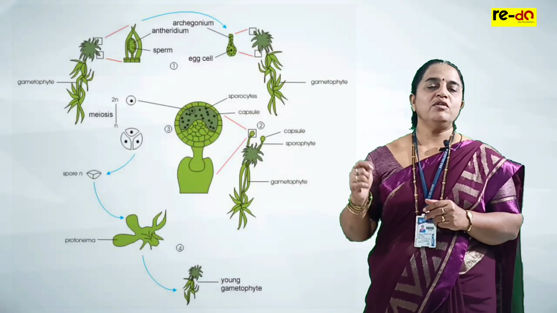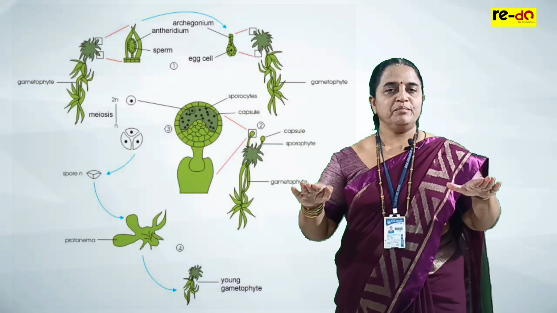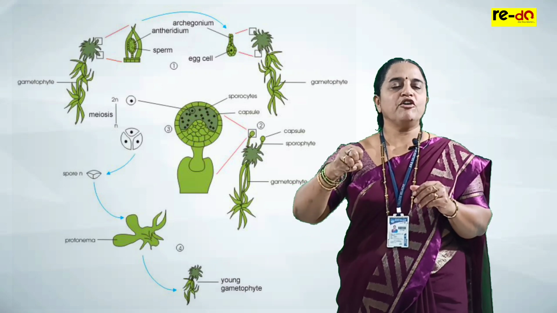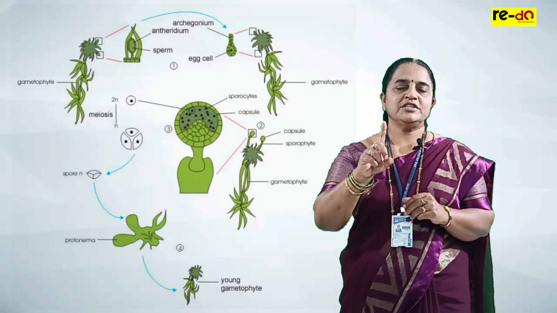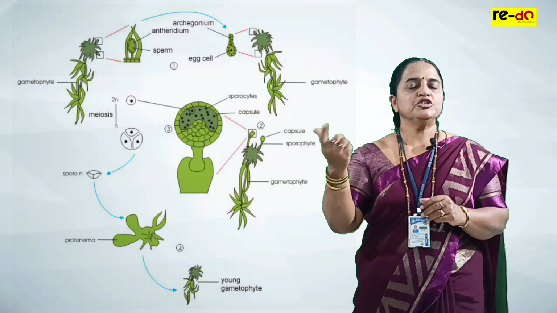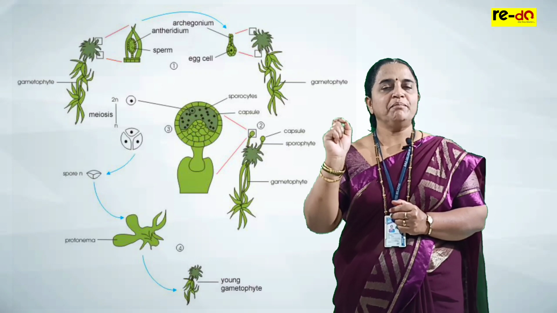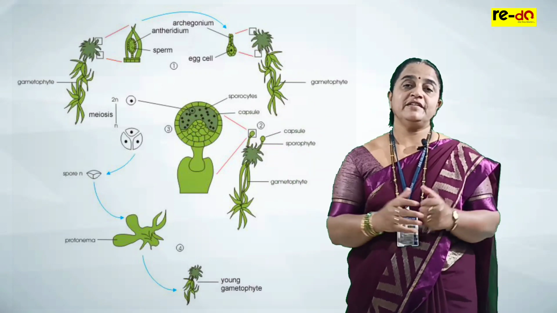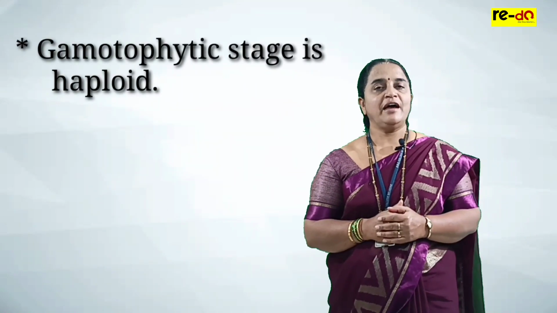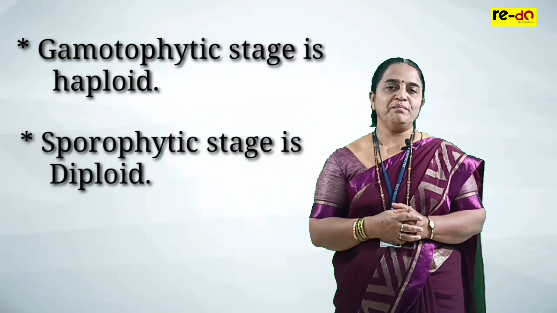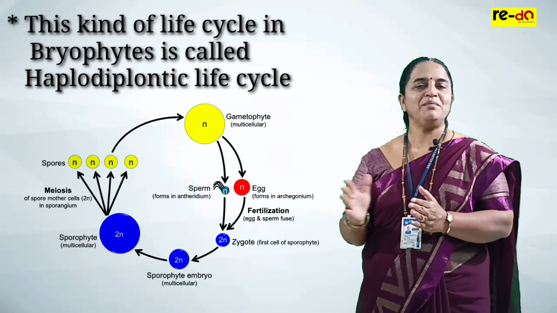After fusion, the zygote develops into a sporophyte having a foot for support, which absorbs everything from the gametophyte. It has a seta for conduction and a capsule for the production of spores by meiosis. When the capsule breaks, the minute haploid spores go to distant places and germinate into a new gametophyte. So here the gametophytic stage is haploid and the sporophytic stage is diploid. This kind of life cycle, which we observe in Bryophyta, is said to be a haplodiplontic life cycle.